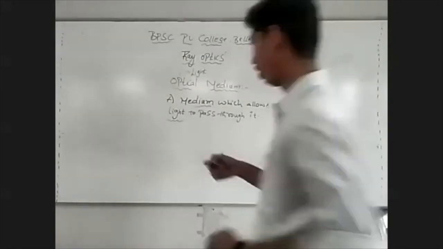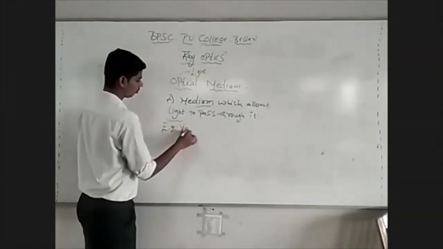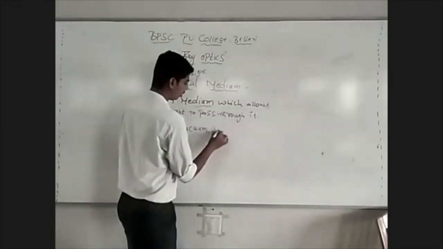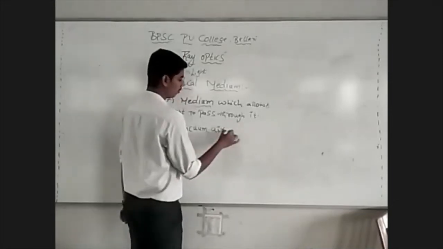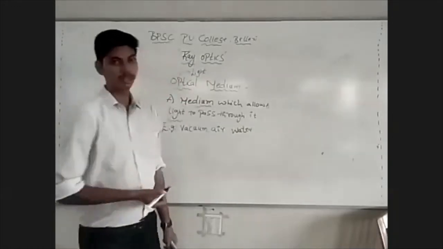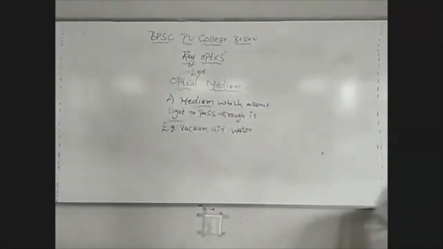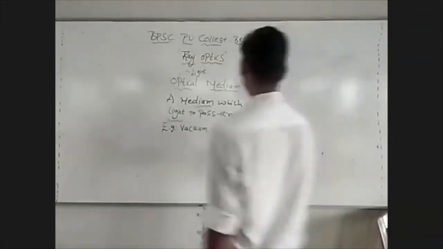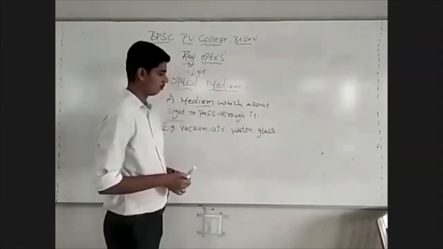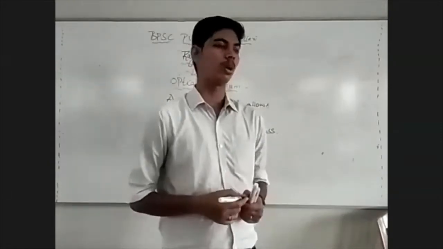Very good. Air, vacuum. We know that light travels through vacuum, so vacuum is an optical medium. Light even travels through air, so air is an optical medium. Light can even travel through water. Glass is also an example of an optical medium. Even water is an optical medium. Light even travels into water.